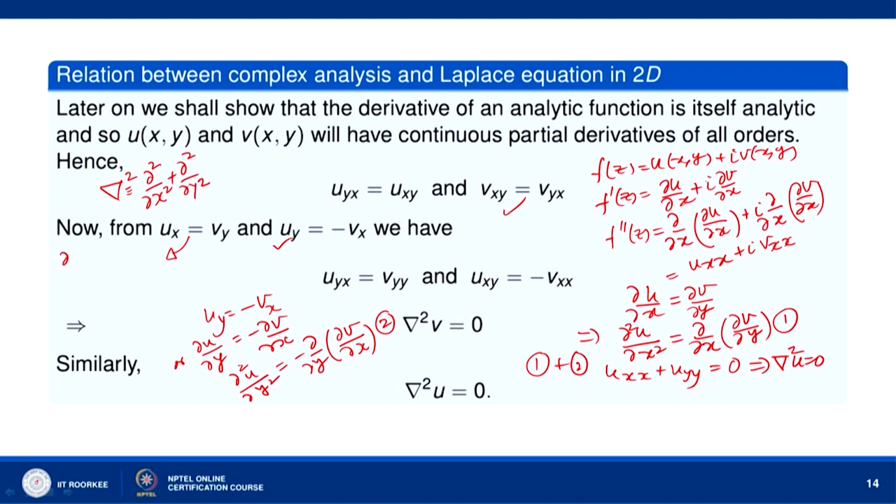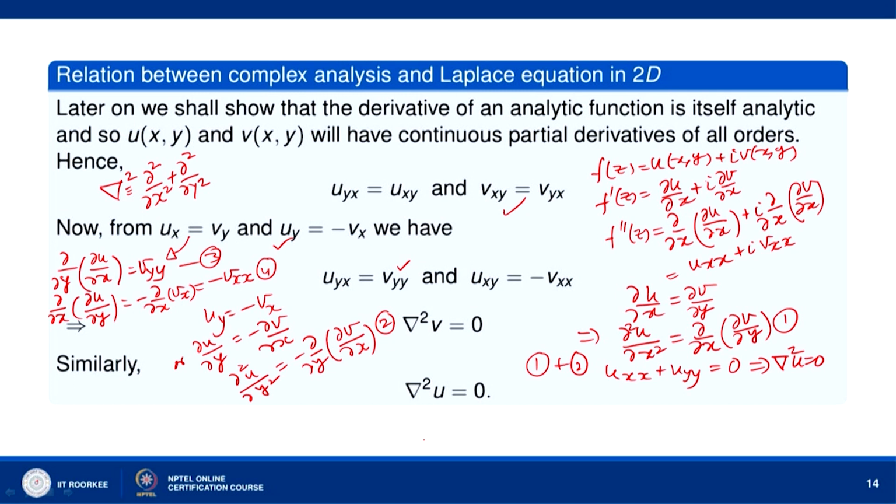So, I get v_yy, okay, I get this, and then I differentiated with respect to x. So, I get this. So, minus, okay, and this I can call as 3, this as 4.